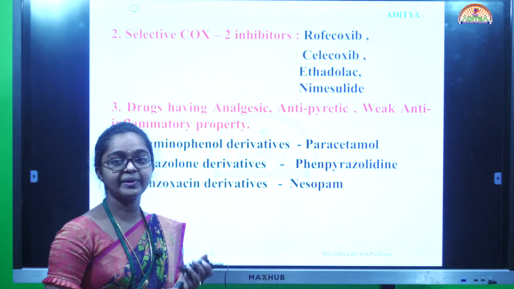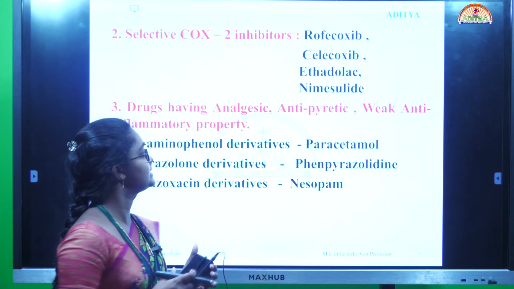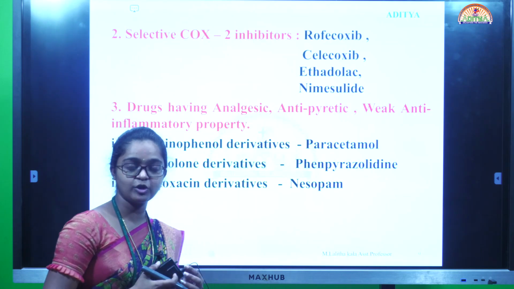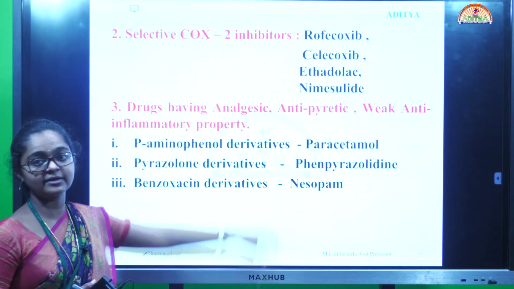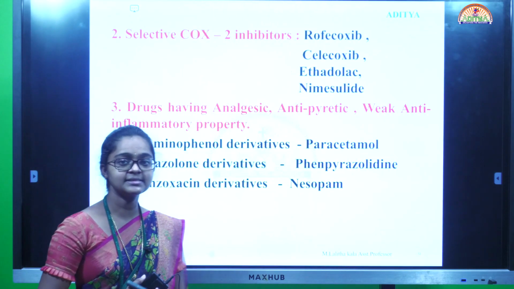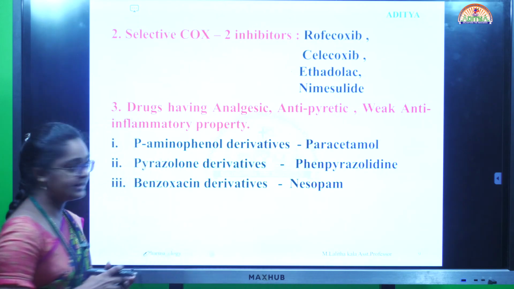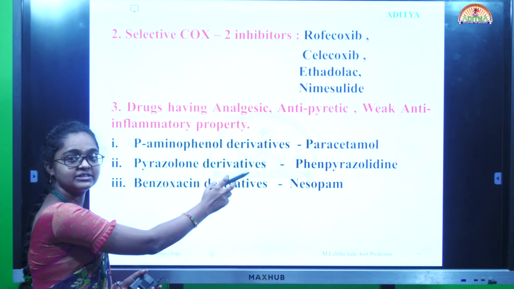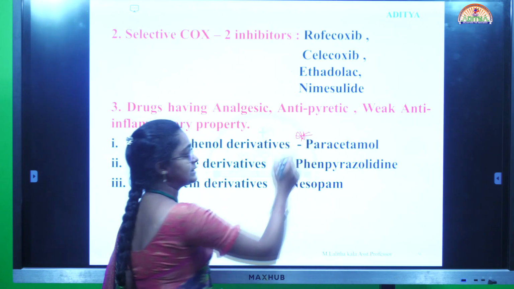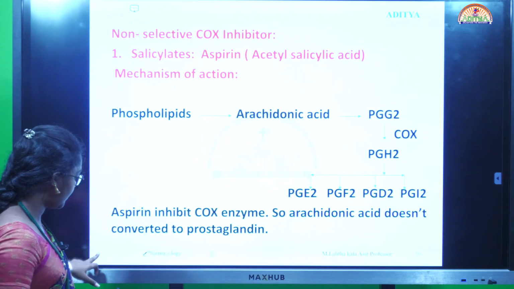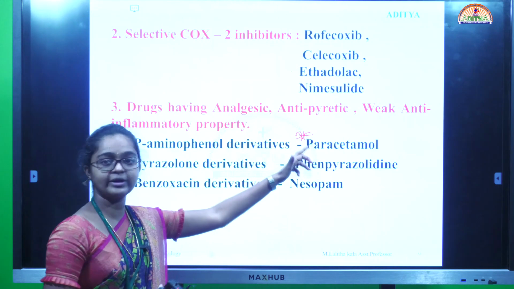Next, selective COX-2 inhibitors, which inhibit the COX-2 enzyme, that is the cyclooxygenase enzyme. The drugs involved are rofecoxib, celecoxib, etoricoxib and nimesulide. Next, the third class is drugs having analgesic, antipyretic and anti-inflammatory properties. The first drug is the para-aminophenol derivative, paracetamol. Paracetamol is a most commonly used drug to decrease pain or fever.